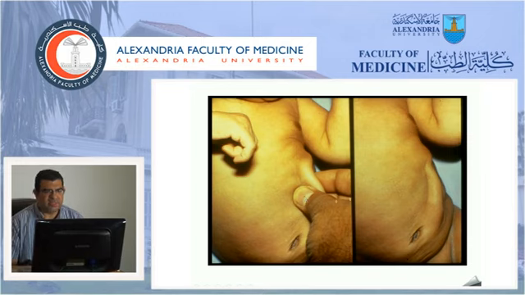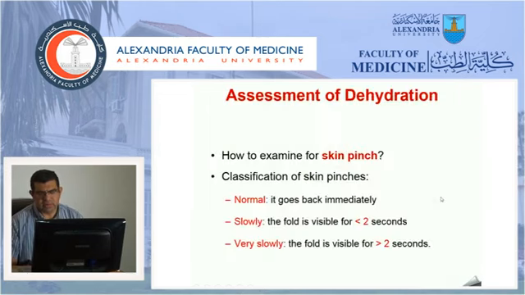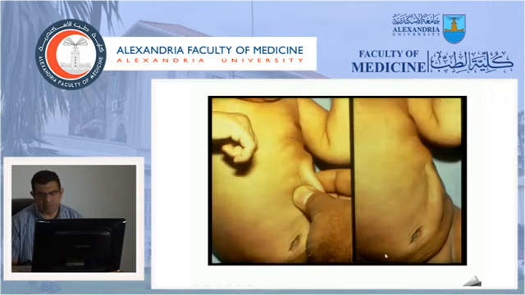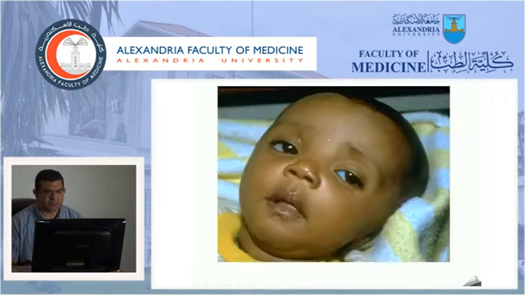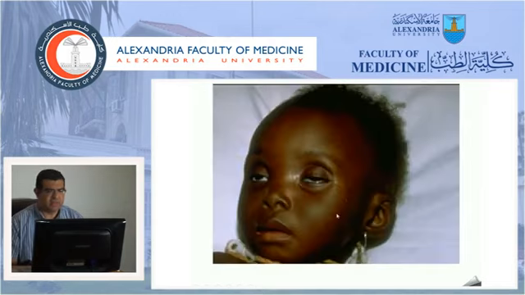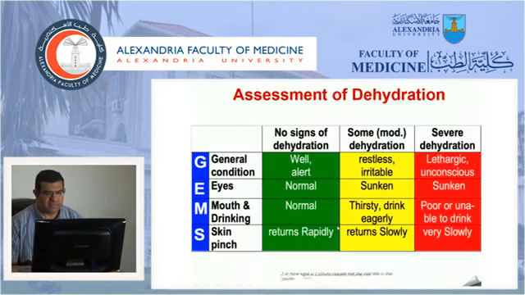a pinch between your fingers, and then you release your fingers and see when the fold will return. If it returns normally or slowly, if it is visible for less than 2 seconds; it returns very slowly if the fold is still visible for more than 2 seconds. This again is a child with some dehydration. We show sunken eyes. This is a child with shock or severe dehydration with very sunken eyes.